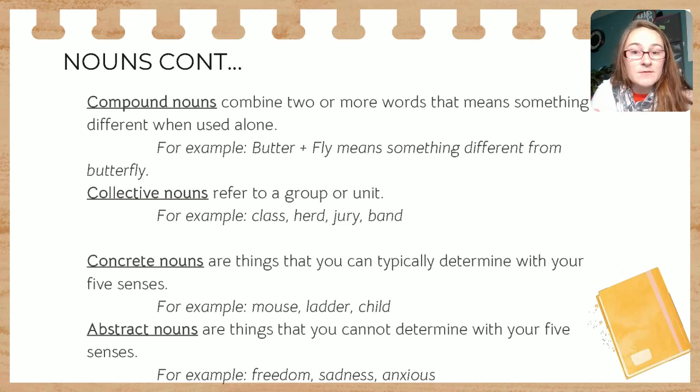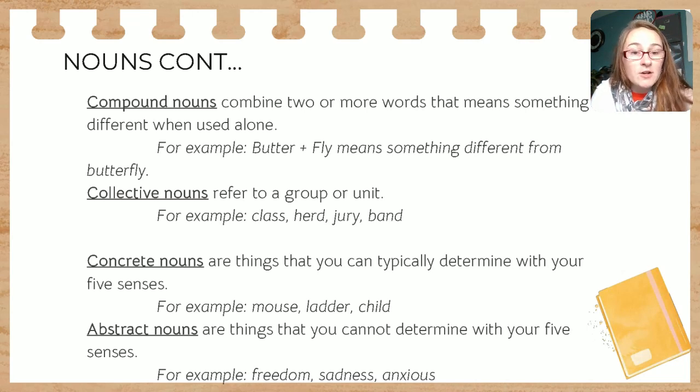So there's a ton of different types of compound nouns. These are typically taught to early elementary because as they're learning basic words, they can start figuring out to put them together and that you have a compound. So we also have collective nouns, and those are referring to an entire group or unit. You often see these in science, right, when you're studying different classes of animals.